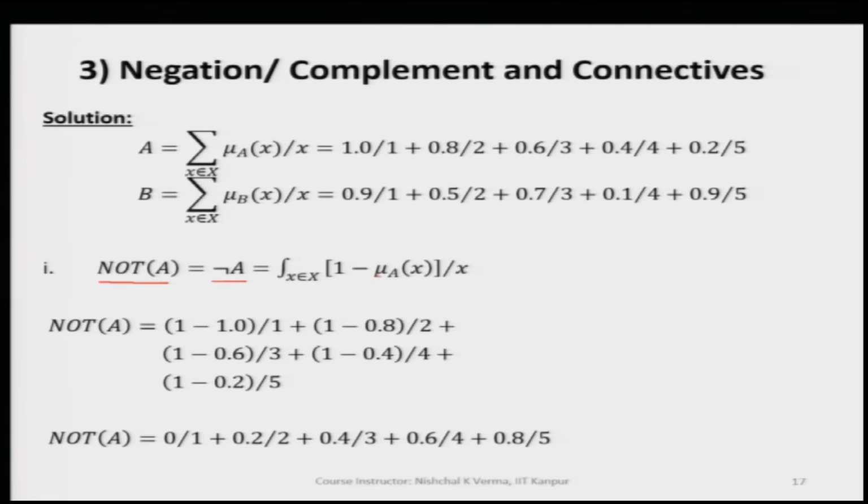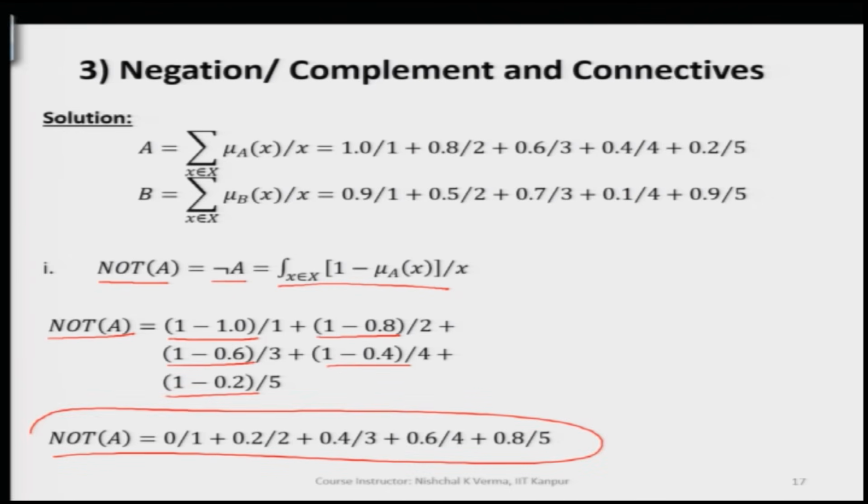When we do that, we get not A like this, meaning we are negating all the corresponding membership values, and this comes out to be this. So, a new fuzzy set not A, given A, is this. This way we find not A very quickly, very easily.